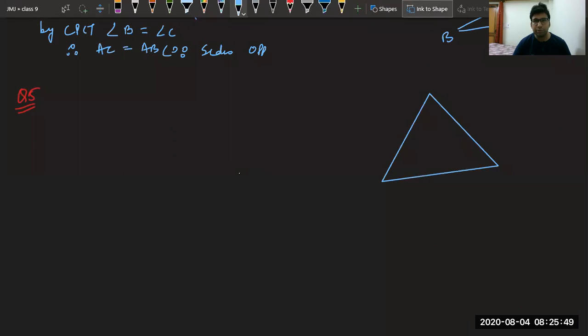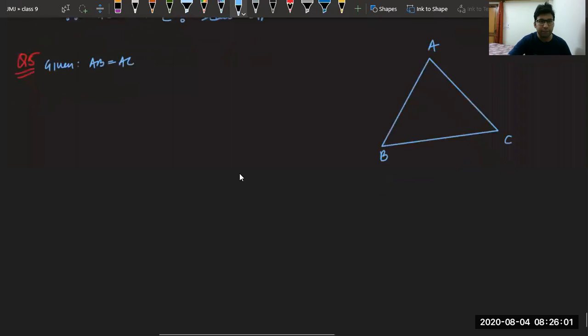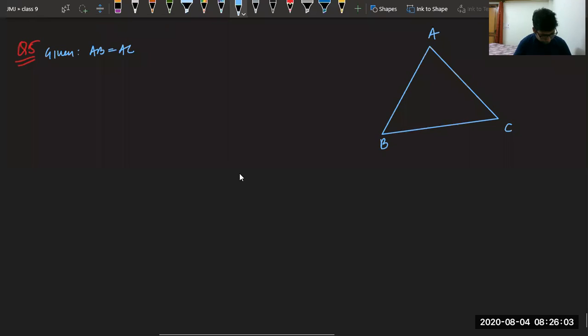Let me name it. ABC is an isosceles triangle. So, given to us AB equal to AC. First thing. Now, draw AP perpendicular to BC. We have to draw a perpendicular from this side A like this. This is a perpendicular. Let me call it 1. Let me call it 2.